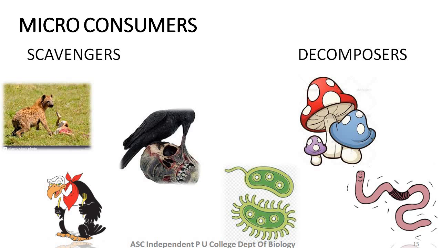That is, these organisms secrete certain extracellular enzymes. And these extracellular enzymes break down the complex substances in the dead and decaying matter and then break it down into simpler substances. And these simpler substances are then absorbed by the organisms.